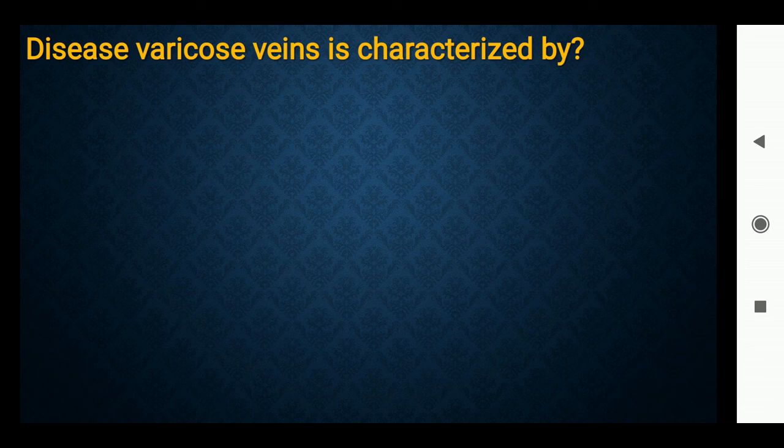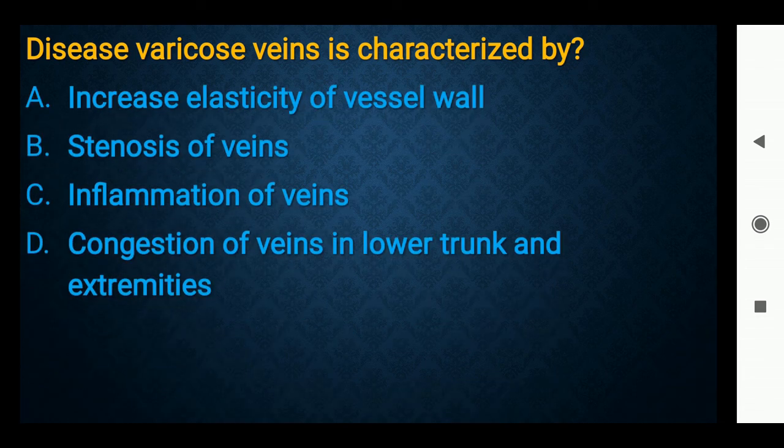Disease varicose vein is characterized by increased elasticity of vessel wall, stenosis of veins, inflammation of veins, congestion of veins in lower trunk and extremities. It's the congestion of veins in lower trunk and extremities. Option D is the right answer.